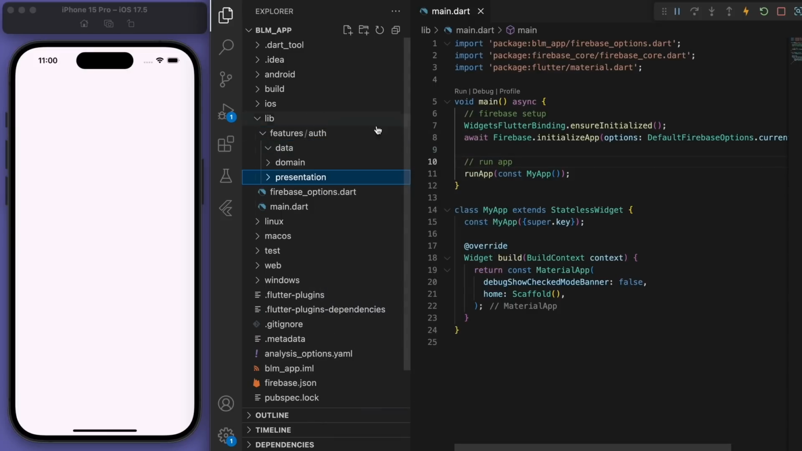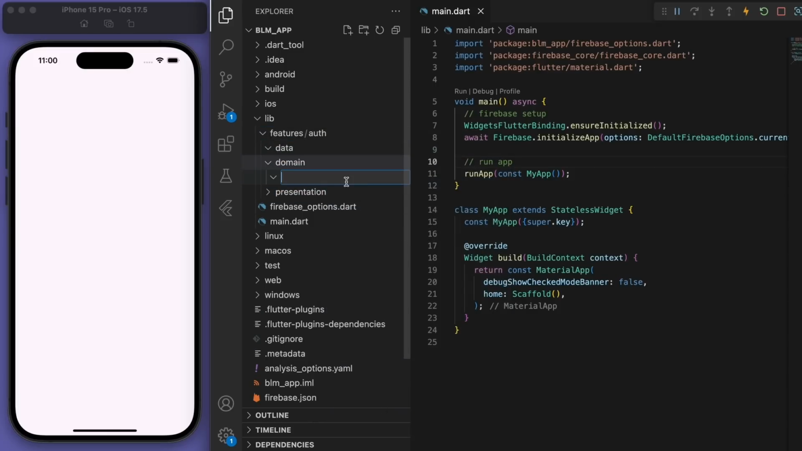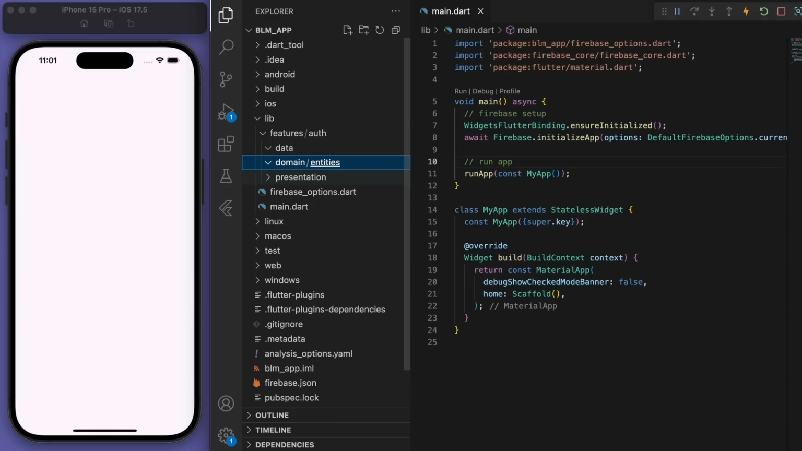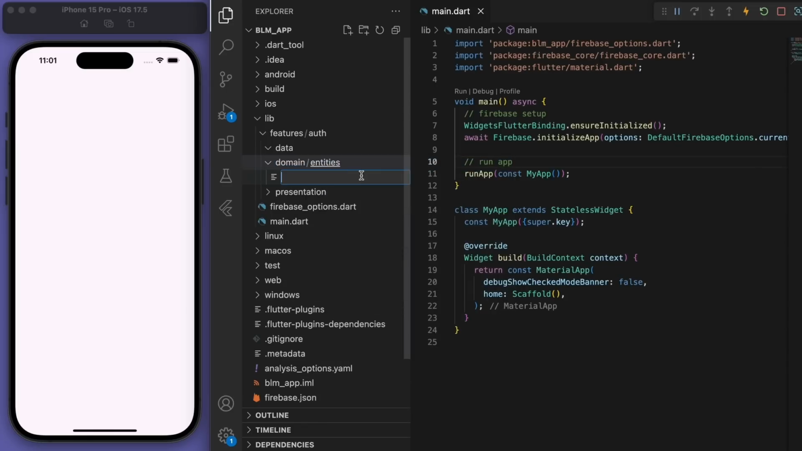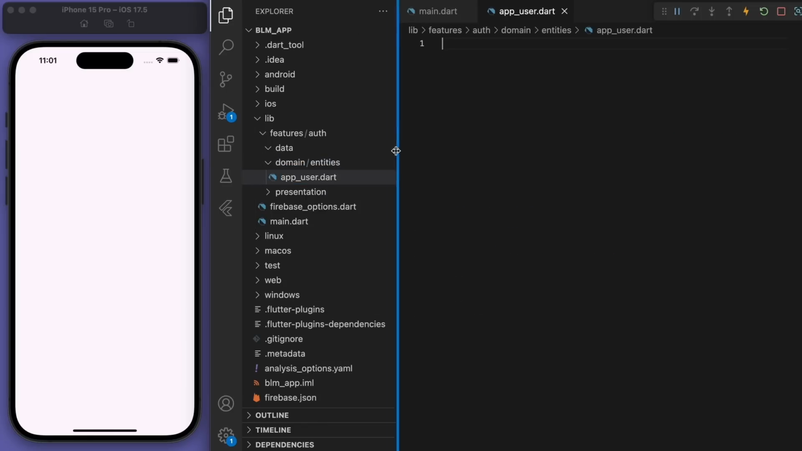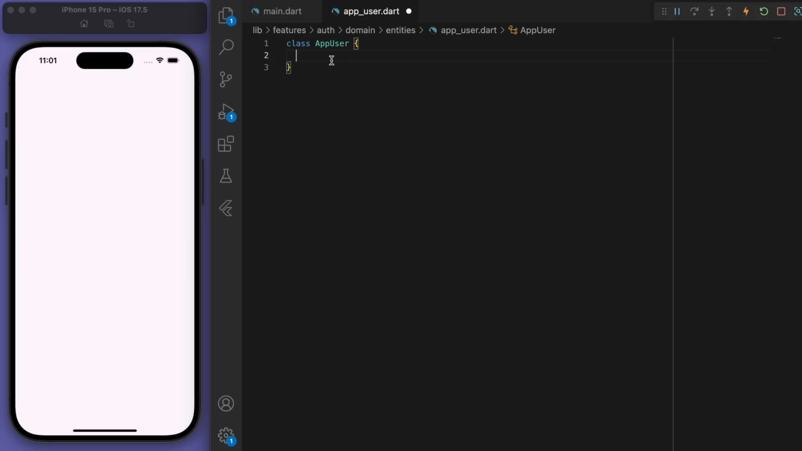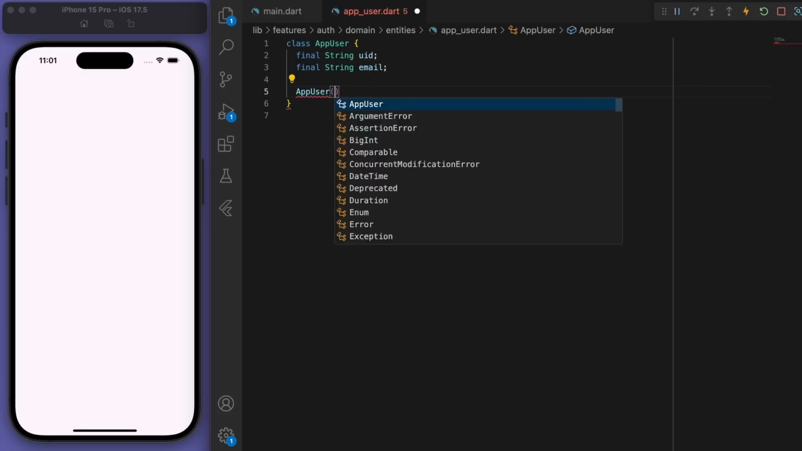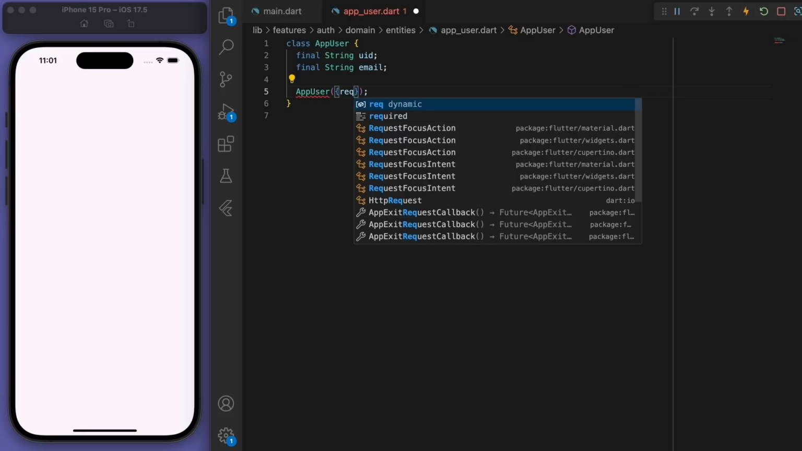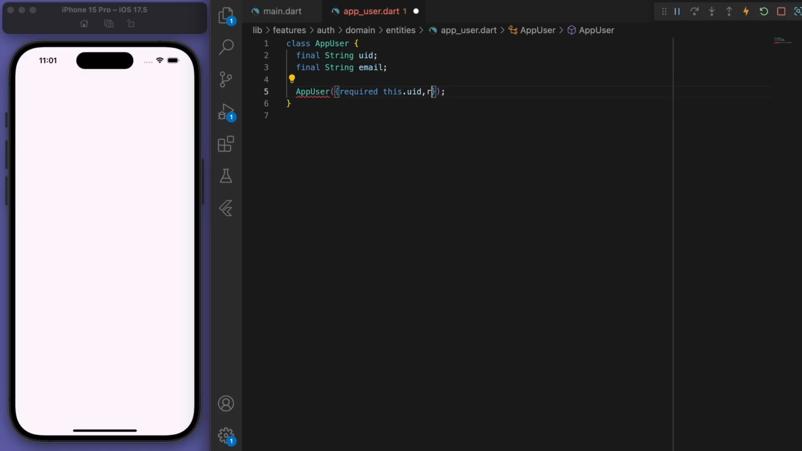So starting with the domain layer, this is the core part of your app. And so we're going to create an entity, which some people like to call models. And basically, we're going to have an app user. Okay, so everyone that uses our app is going to have a user ID and an email. And we can create the constructor for this.